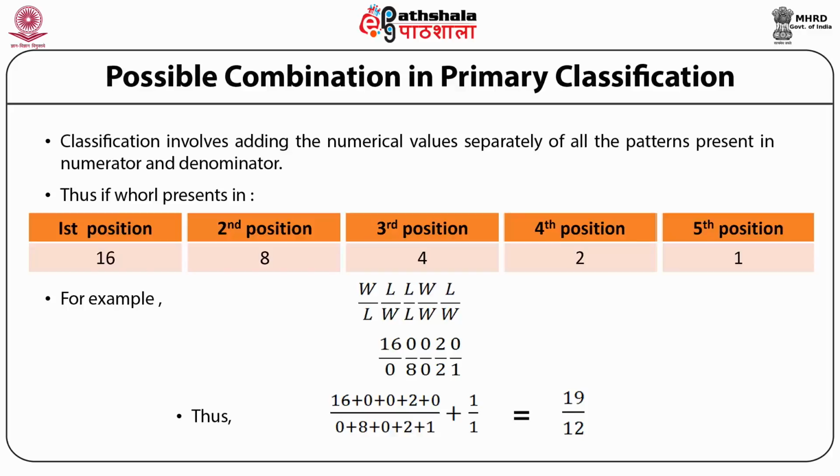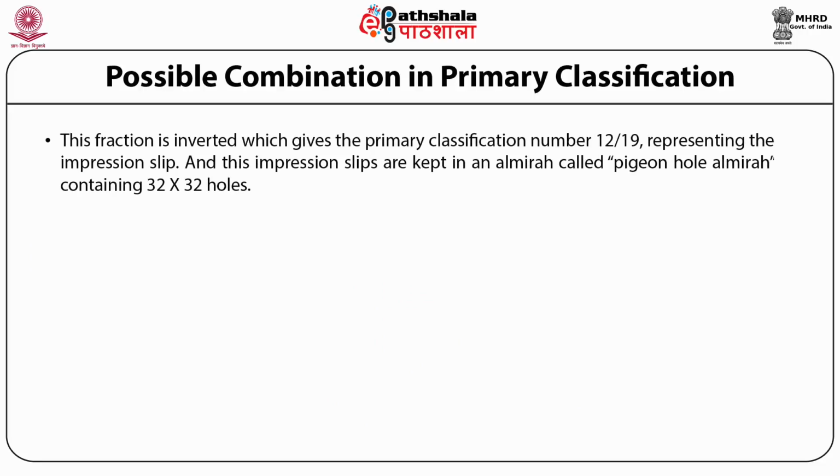the cabinet. This fraction is inverted, which gives the primary classification number representing the impression slip, and these impression slips are kept in an almirah called the pigeonhole almirah containing 32 multiplied by 32 holes.